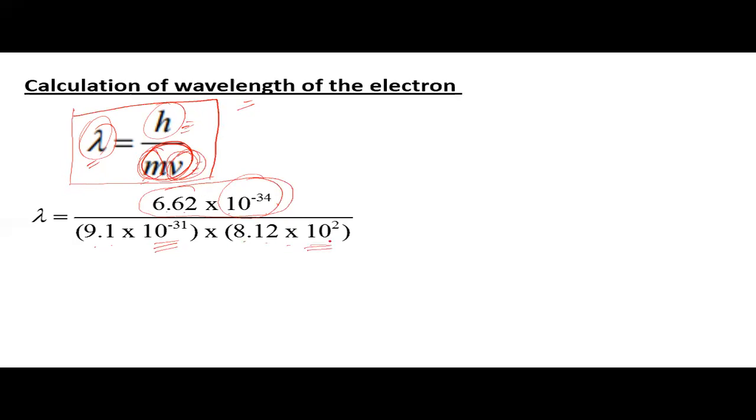When we solve this equation, the answer comes to be 0.0896 into 10 to the power minus 5 meter. So this is our answer.